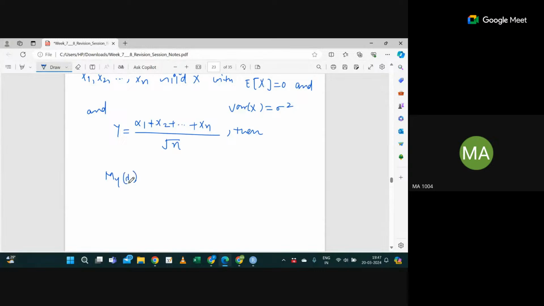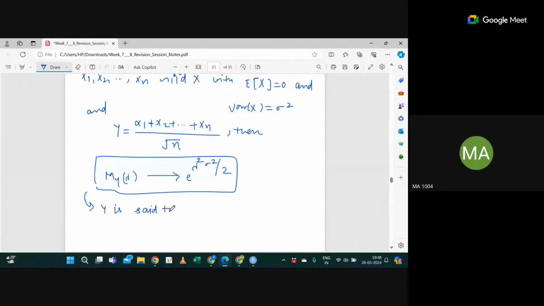But I will tell you the main property of the central limit theorem. The moment generating function of Y at lambda will converge to e raised to lambda square sigma square by 2. And you know what this is, right? So that means Y tends to converge to the normal distribution with mean 0 and variance sigma square. This is the MGF of normal(0, sigma square), right? Now this is the gist of CLT.